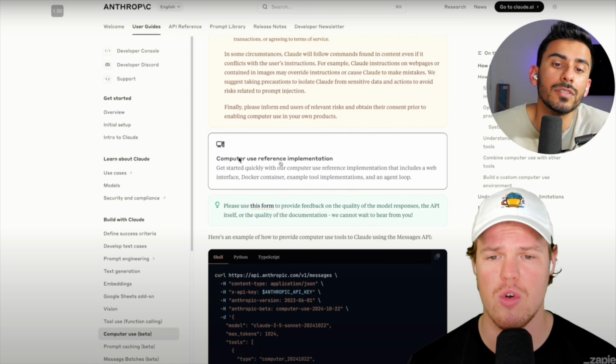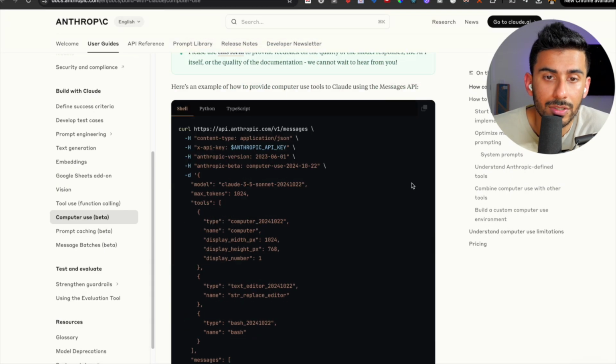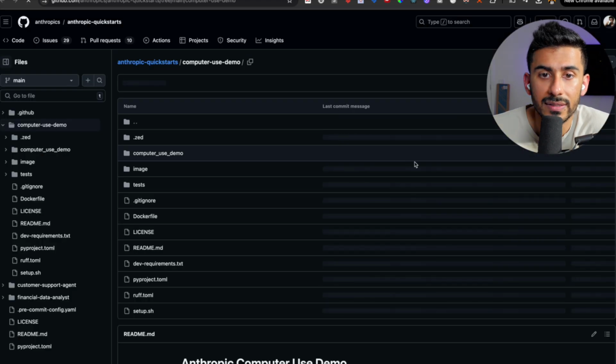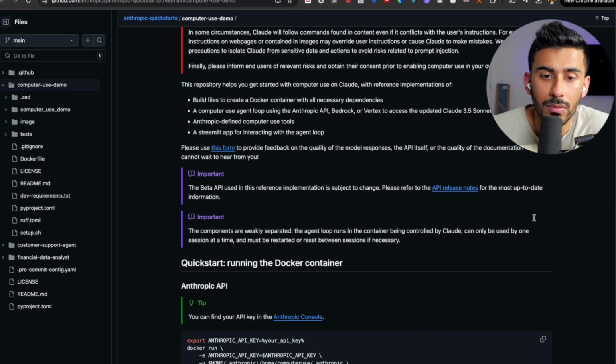Holy crap. Okay, so I completely missed that when I was actually looking at it. So you're supposed to click this on their page. So if I actually go here, we're supposed to click this thing, and this gives us their entire computer use demo.